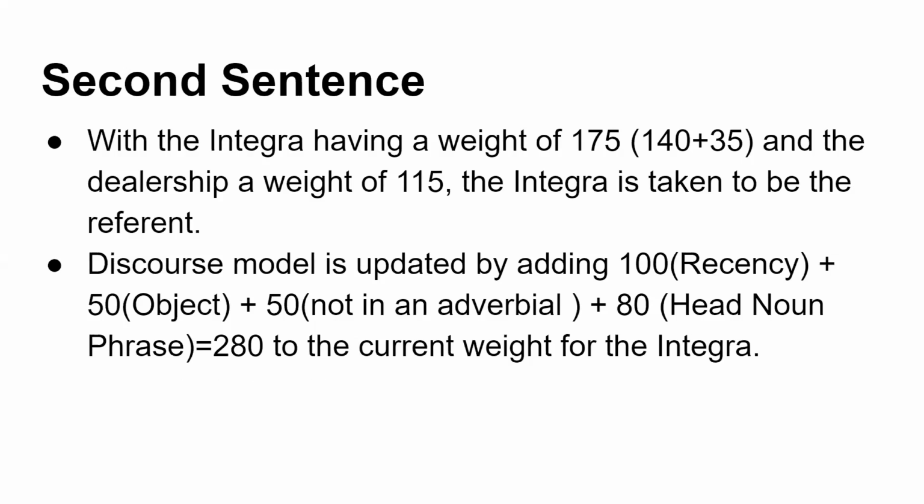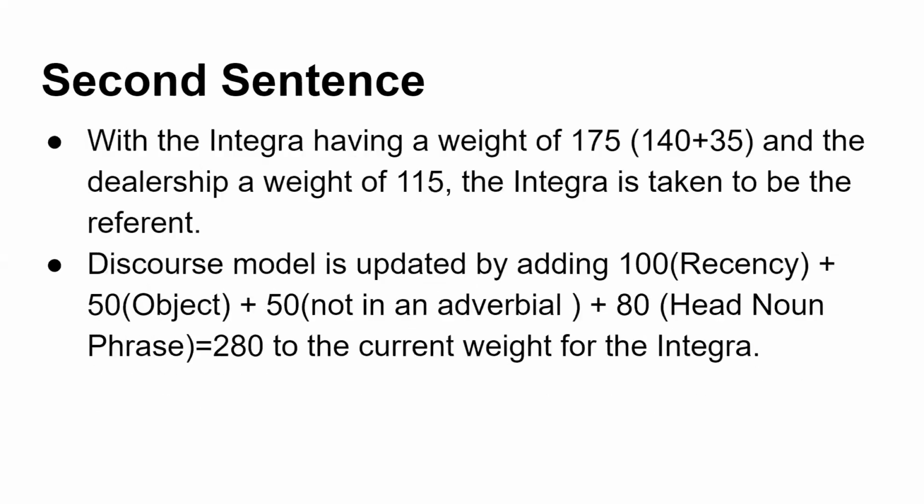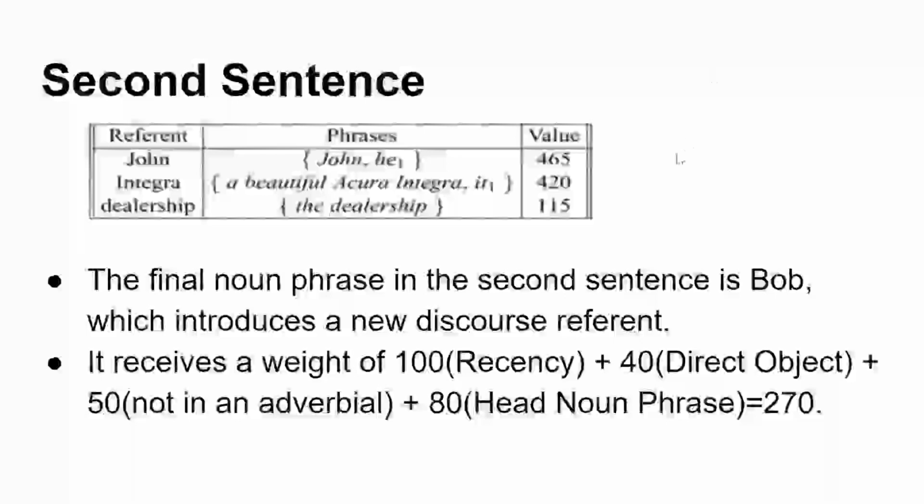So it adds up to 280. So the current weight of Integra is added by 280. So it becomes 420. Thus 140 plus 280 adds to 420, and it is shown in the Integra part.